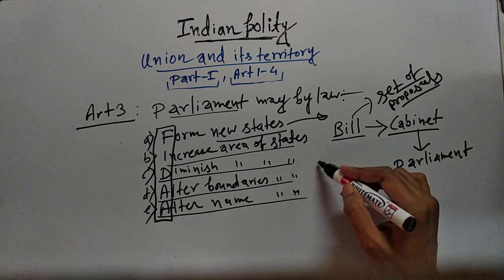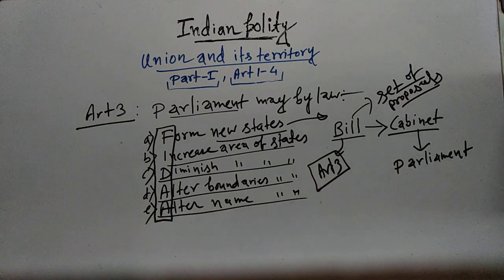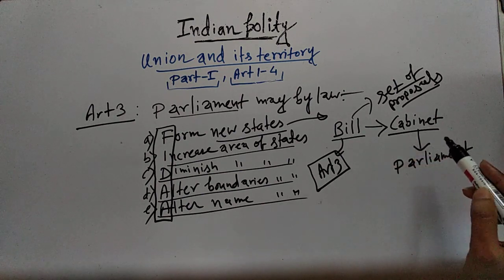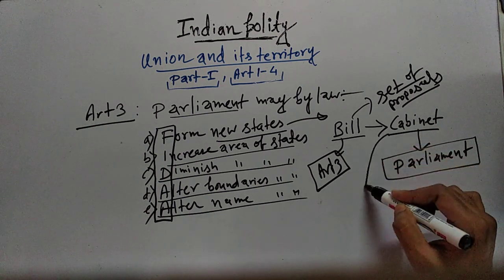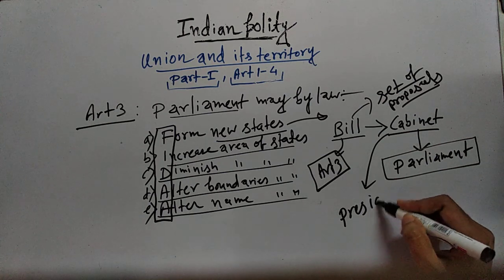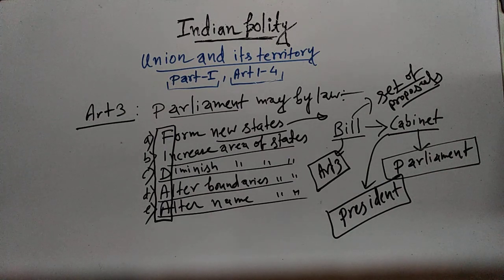But for the bill under Article 3, there is an exception. And what is that exception? A bill under Article 3, once it is cleared by the Cabinet, then before tabling the bill in the Parliament, the Cabinet should send the bill to President for his or her assent. That means prior recommendation of the President is required, and when the President gives the recommendation, then the minister can introduce the bill in the Parliament.